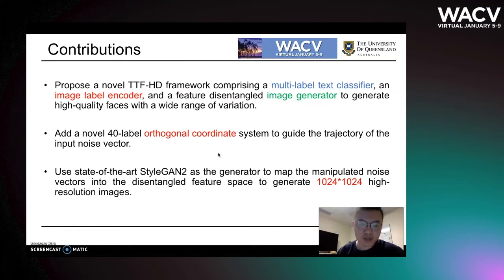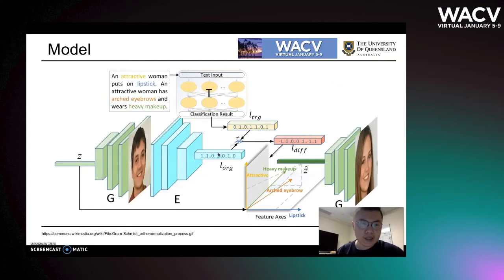generate high-resolution images. Here is the diagram of our model, which includes a text classifier, a generator, an image encoder, and a feature axis. We use 4 steps to manipulate the noise vectors to get the generated images.